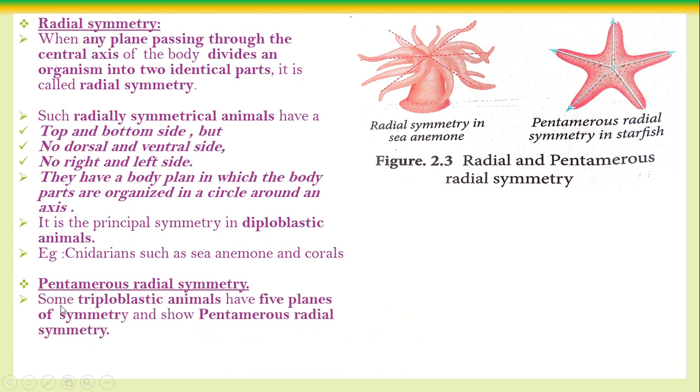Look, some triploblastic, here triploblastic has come. So diploblastic means radial symmetry. Then in triploblastic, the pentamerous radial symmetry, with 5 planes. Okay, triploblastic animals having 5 planes of symmetry can be cut into two equal halves. Example, echinoderms, that is starfish.